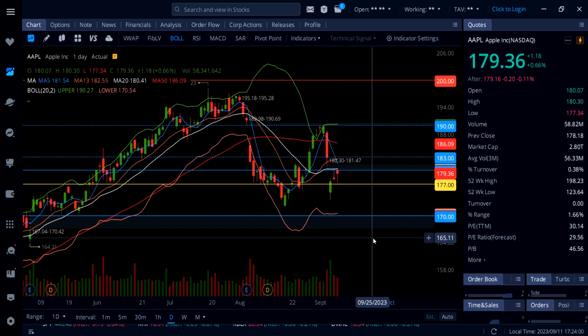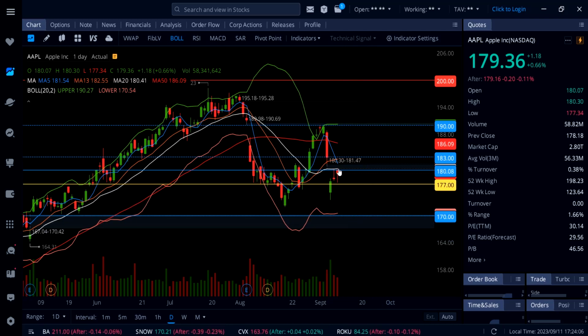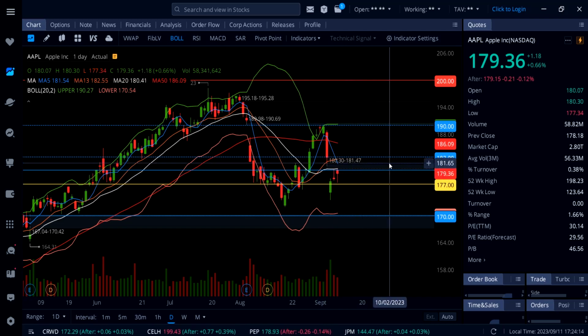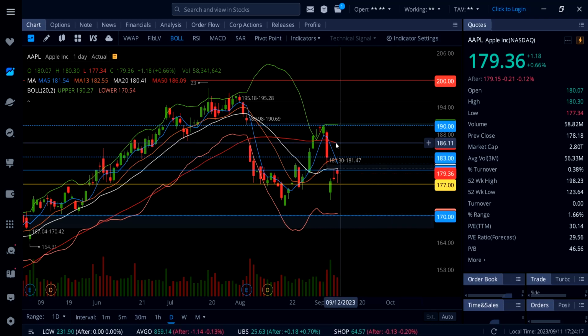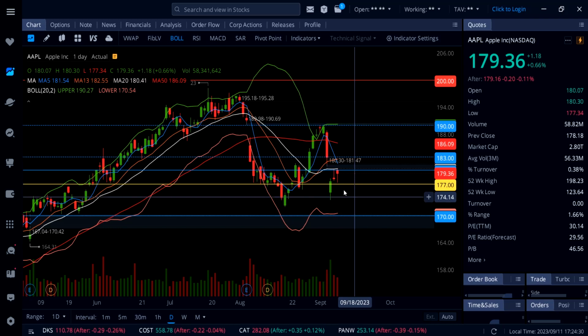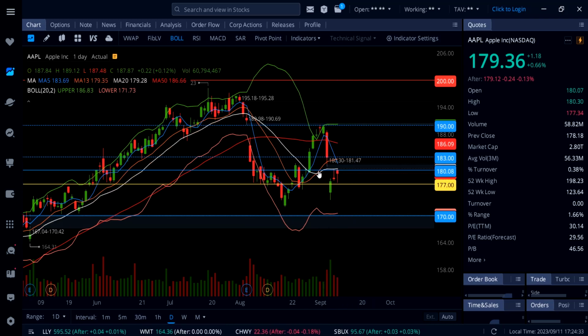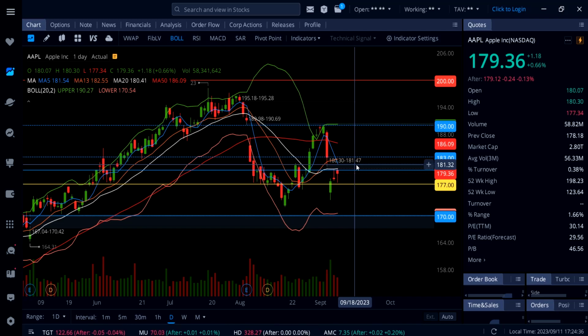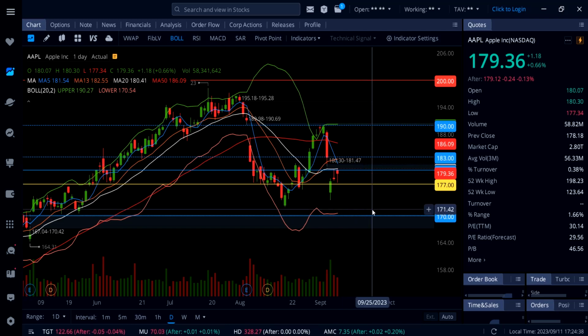So tomorrow, guys, we got a big event on Apple, and now even today, same thing, 180 rejection multiple times. So 180 breaks, you're going to see a quick trip up to this gap, 181.47, 183, and possibly up to 186. Red line 50 SMA. Below 177, a quick flush all the way down to 170, also possible on Apple stock. So keep that in mind going into tomorrow. If there is a big rally on Apple early in the morning, watch out for a move up to 180. And soon as that breaks 181.47, 183, that's possible tomorrow on Apple stock.